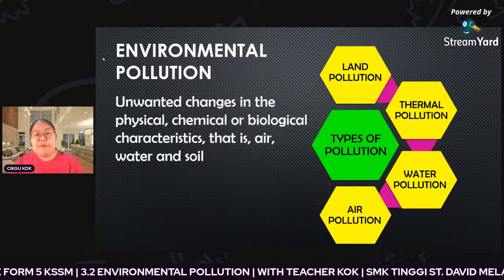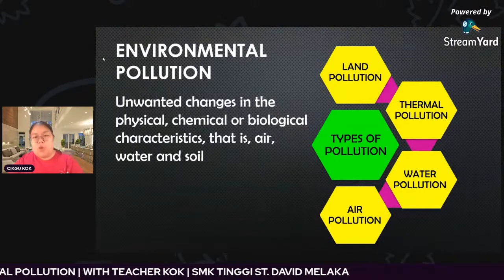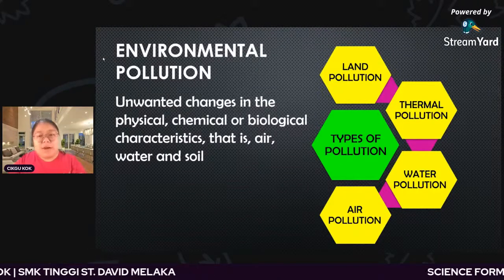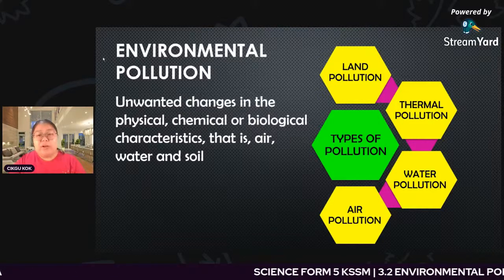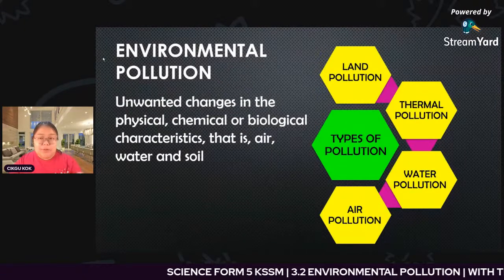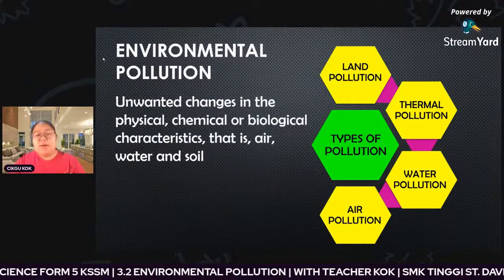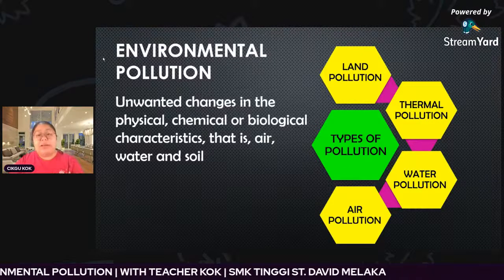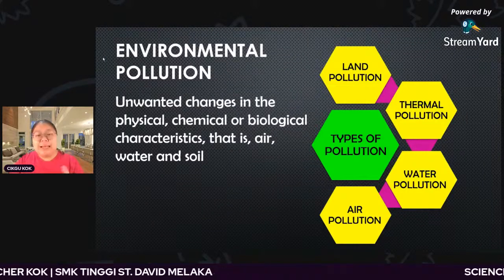For every pollution we discuss the sources: what causes the pollution. Number 2, we discuss the effects: after this pollution, what is the effect on human beings, animals, plants, and our environment. Last one is how to overcome it: how we overcome all these effects. Let me start one by one. The first one is land pollution.